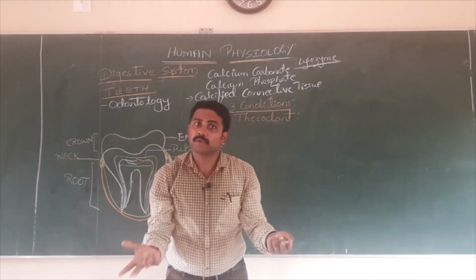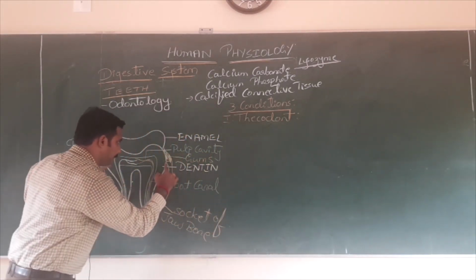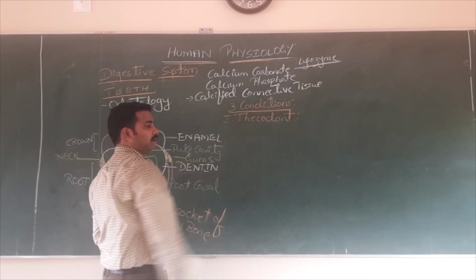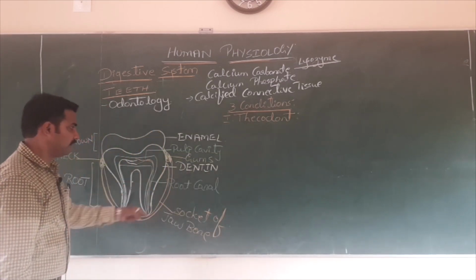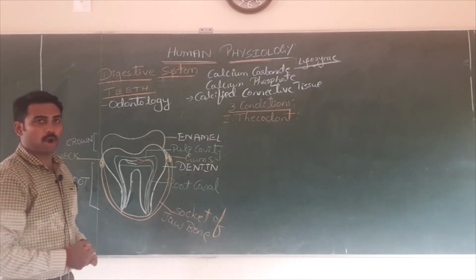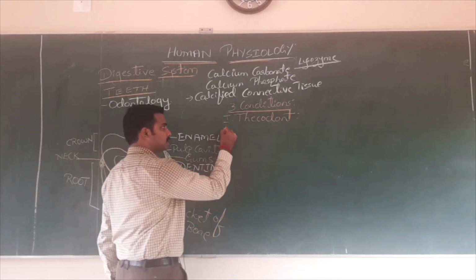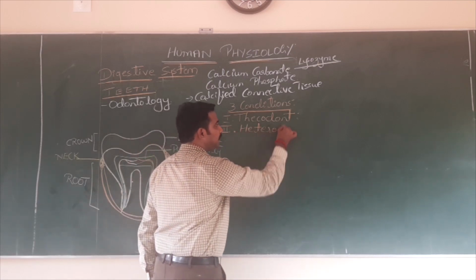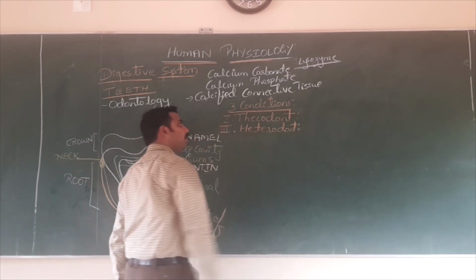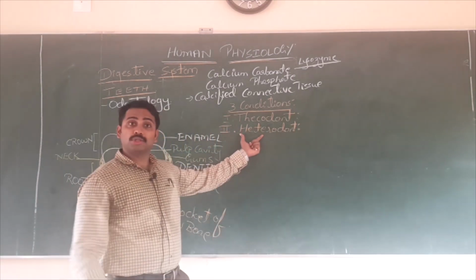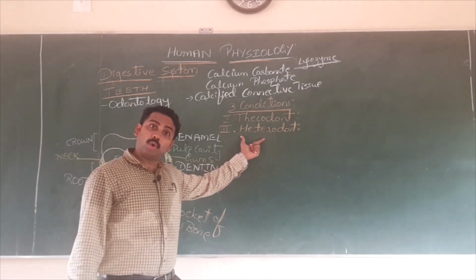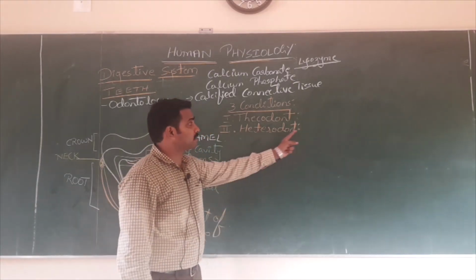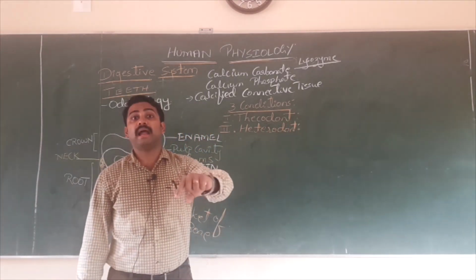Human teeth are also called heterodont. What do you mean by hetero? In biology, homo refers to same. Hetero refers to different. What do you mean by heterodont? Write down. Teeth are of different shape and different size. Are all our teeth of the same shape and size? No. They are of different shape, different size. What are those different types of teeth?